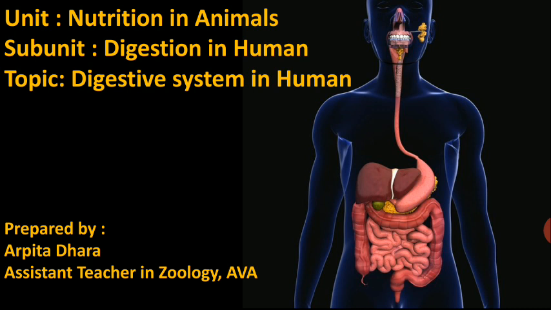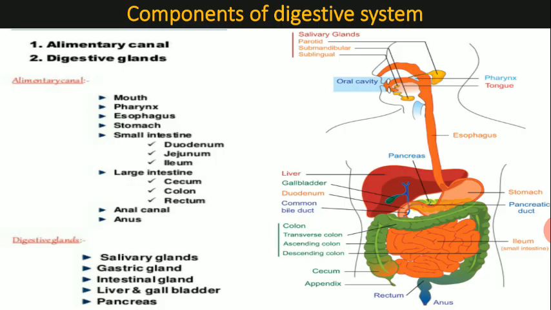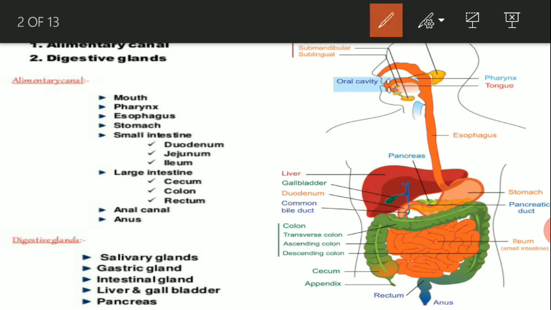And today we are going to discuss the digestive system in human. Now as you know, the mode of nutrition of the human is holozoic nutrition. And to commit the holozoic nutrition, there is a special type of system known as the digestive system. Okay, now see here the components of the digestive system. Now we can divide the components of the digestive system into two categories. First one is the alimentary canal and next one is the digestive glands.